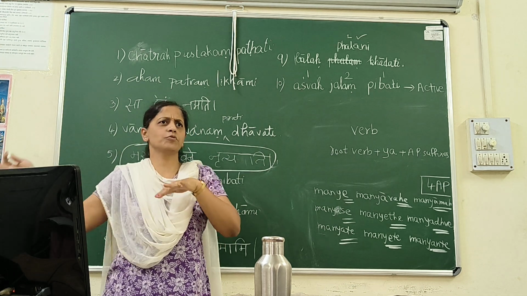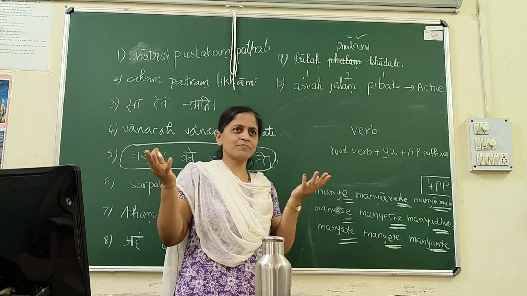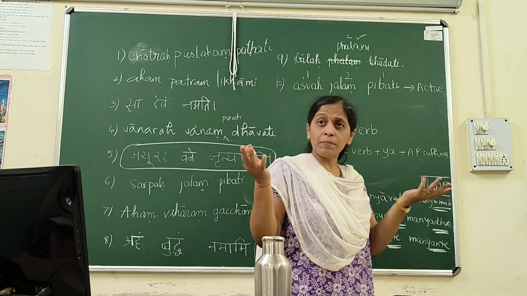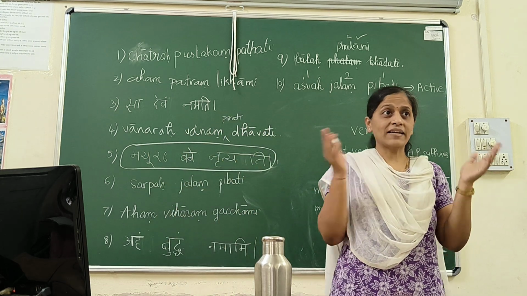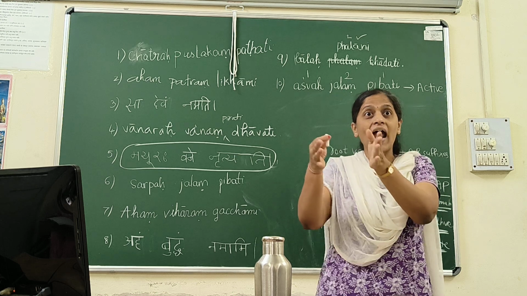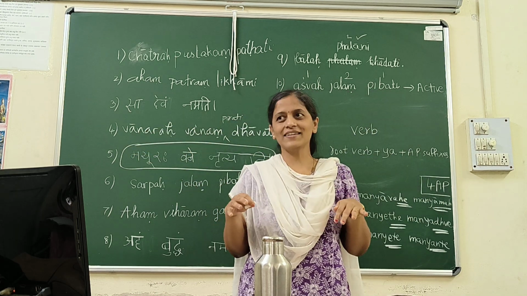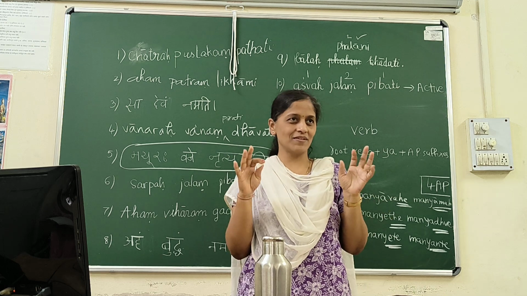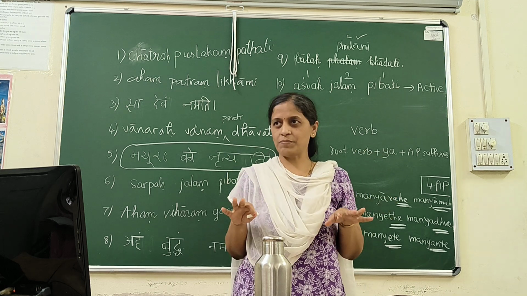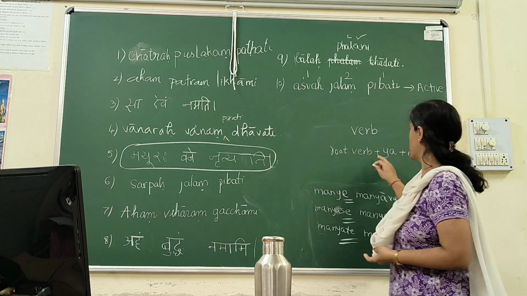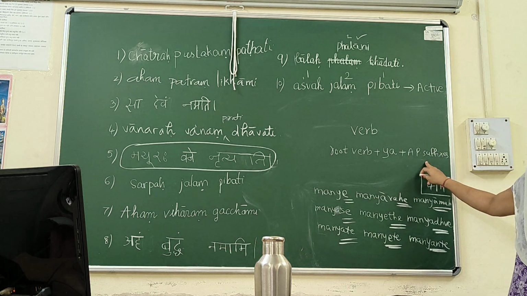Cut, cut, cut, put, put, put. So in past participle in English also we remember different forms. Take, took and taken. So like that we have some rules which we need to remember. The rule is simple: it's always ya plus atmanepada suffixes.